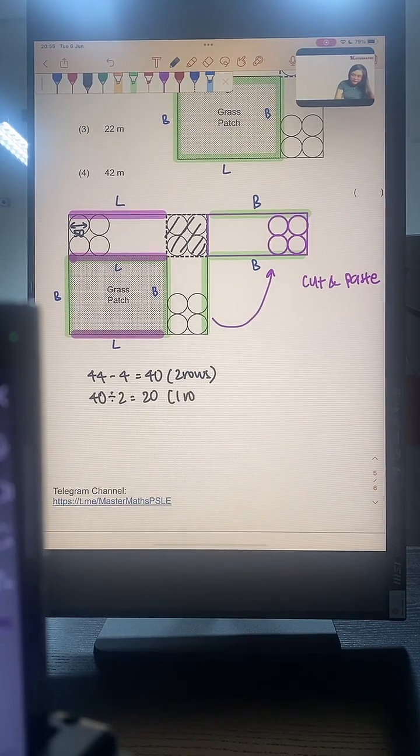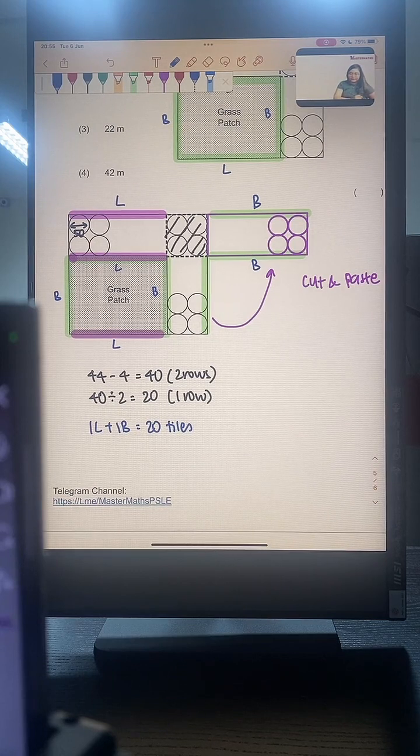This is the tiles in 1 row. And in one row, I already take away the middle portion. I am going to get the 20 tiles in one length and one breadth. So far so good?